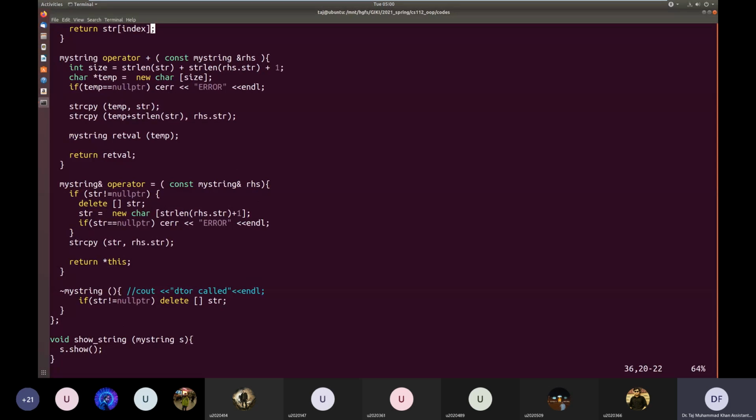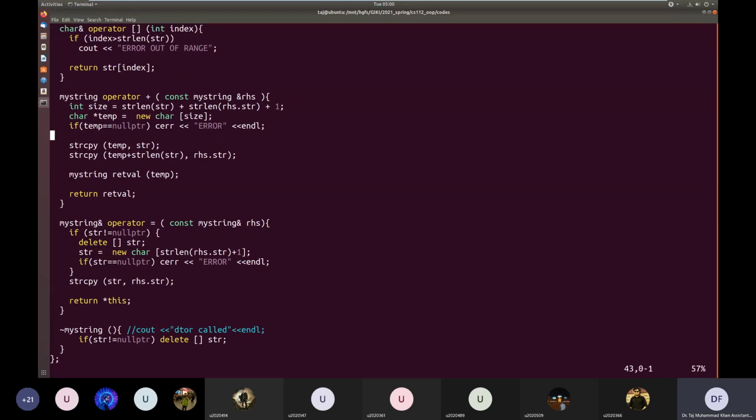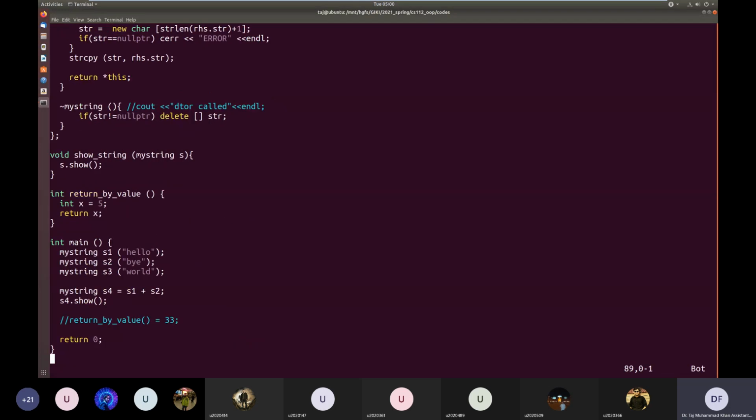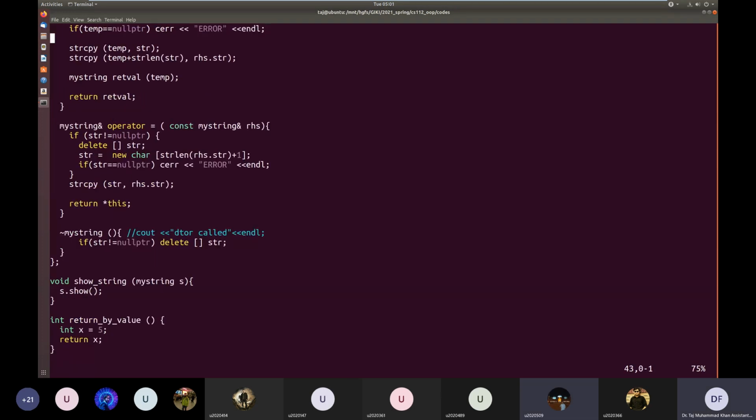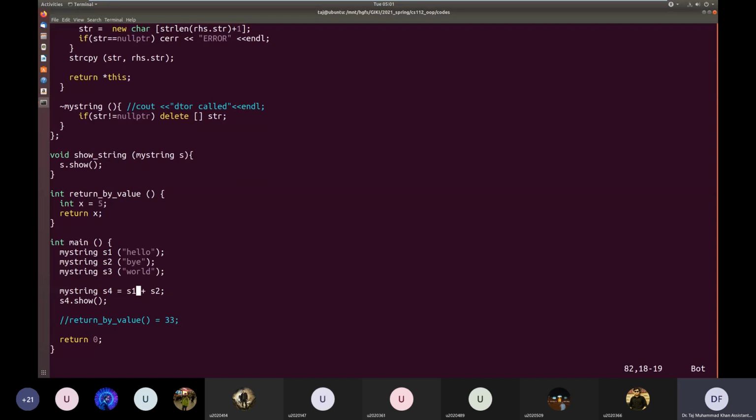I mean, how many temporary objects will be created in this statement? Objects that you have not created in the code and which will be created just in the background. One, sir. Good, one. That one will be returned by this function. So how many constructors do you think will be called?